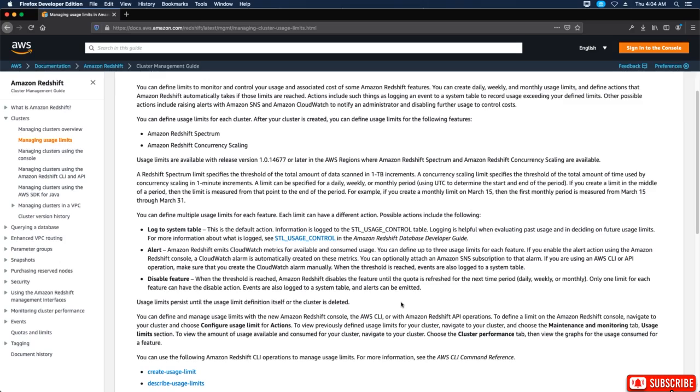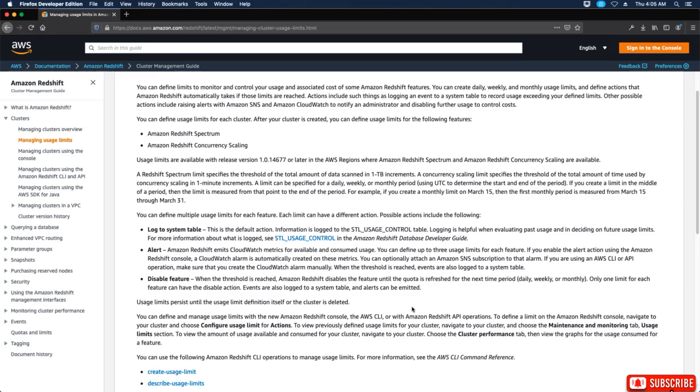So basically what they're saying is, when you set the usage limit, let's say it's set for a month, and let's say that you set it to 500 gigs, for example. Let's say that you're using storage with Amazon Redshift and your limit is 500 gigs.